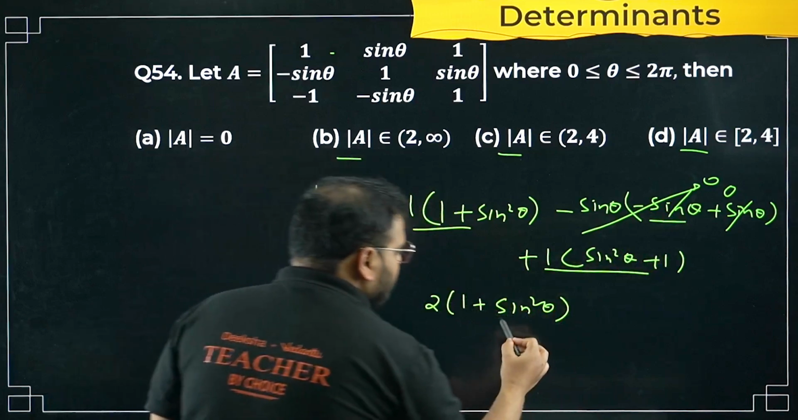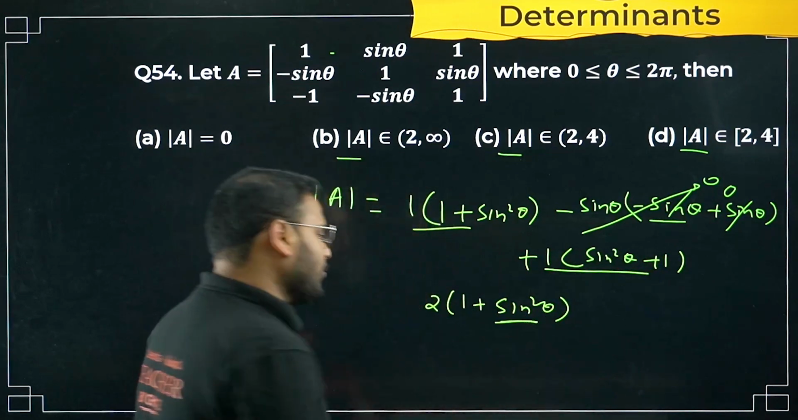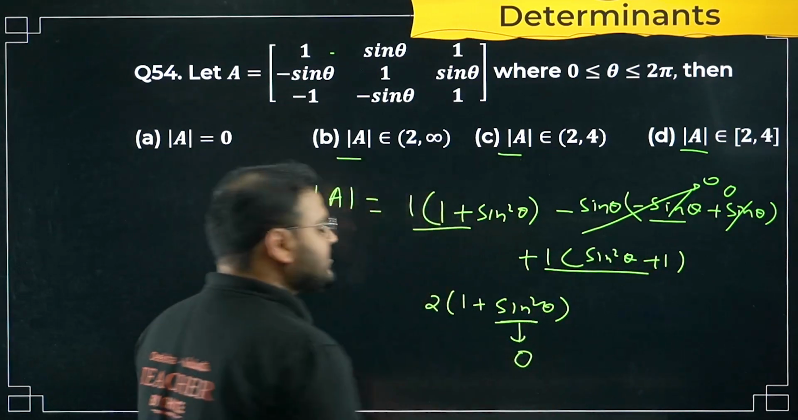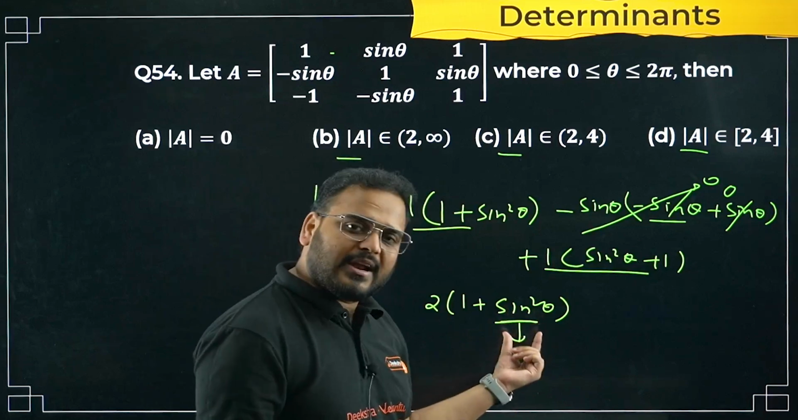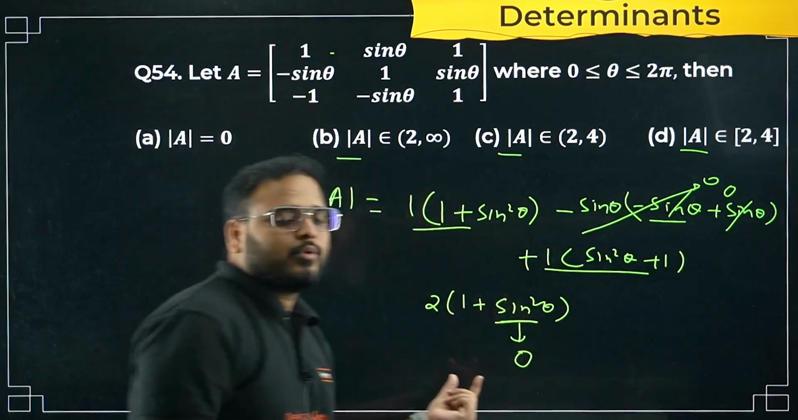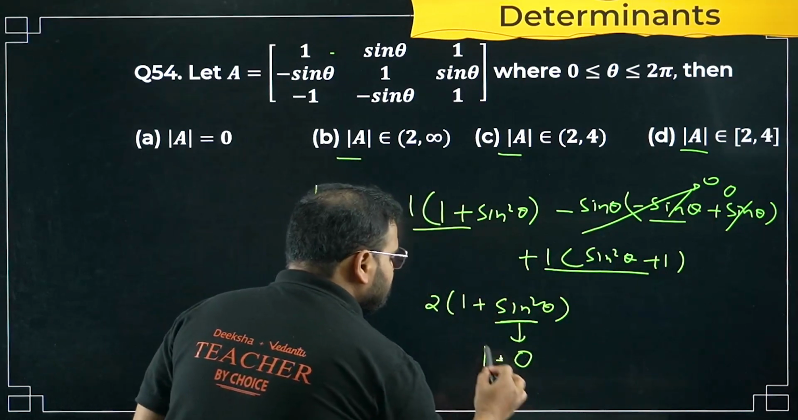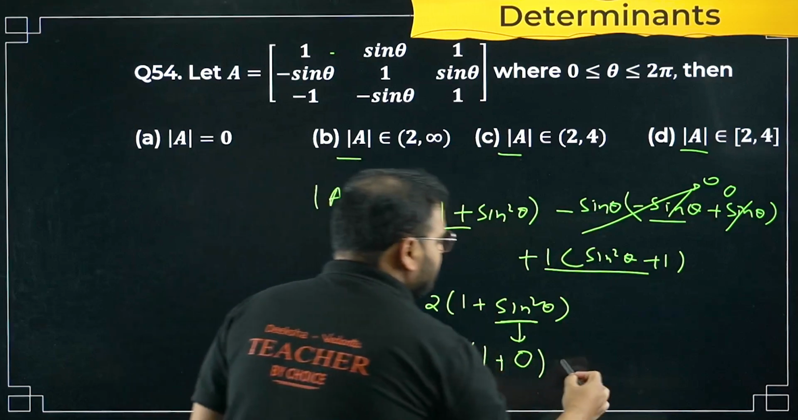The minimum value of this is 0 only. Square term, can it be negative? No. So minimum will be 0. So what do I get now? 1 plus 0, times 2. How much is that? 2.